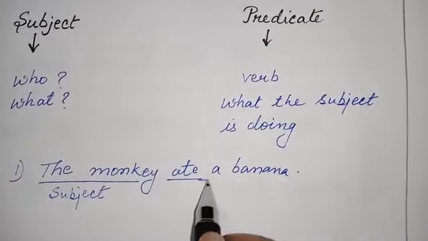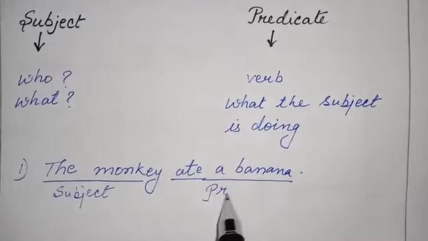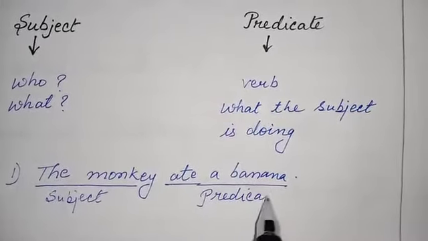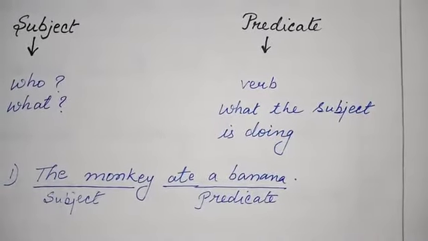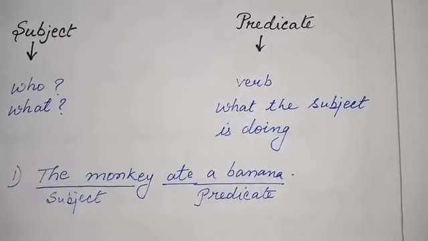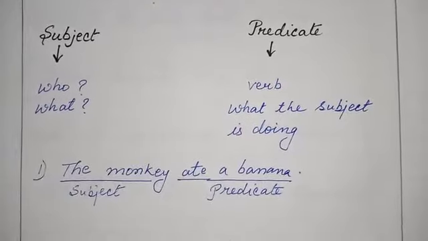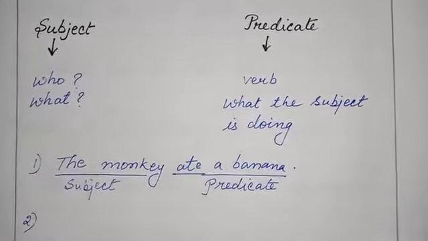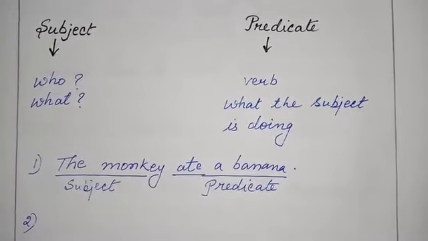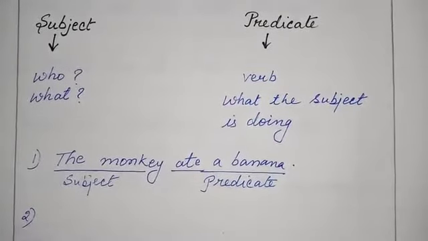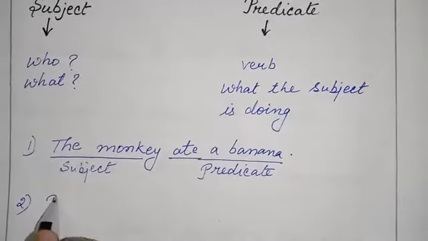And ate a banana is our predicate. We should remember that the predicate contains a verb and the predicate tells us about the subject. What is the subject doing or what is the subject about? That is the predicate.